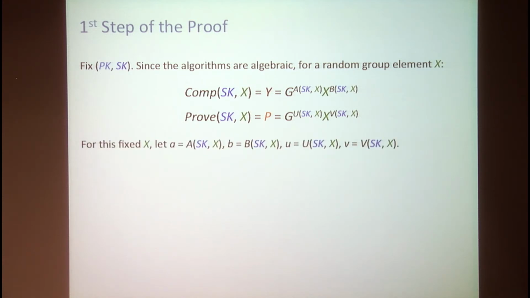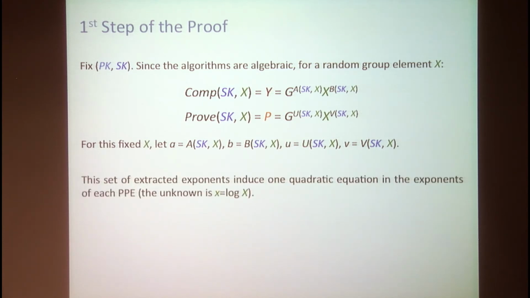So for this fixed x, let lowercase a denote the output of the function a, and b the output of the function b, and so on. For this set of structured exponents, this induces one quadratic equation in each pairing product equation, in the exponents of each pairing product equation, where the unknown is the logarithm of the input x.